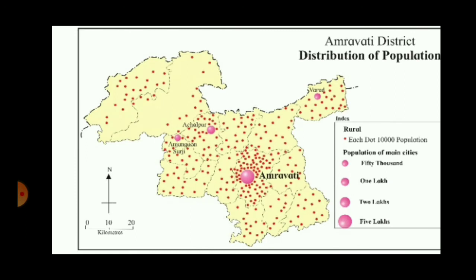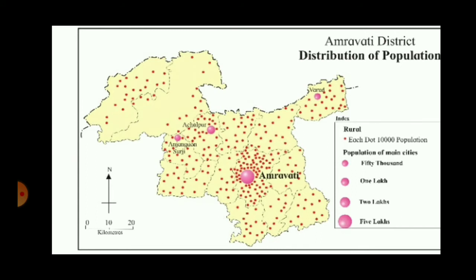Now, this is the textbook map, page number 2, figure 1.1. This is the dot method map. Okay, see the components of the map first. The title of the map is given: Amravati district. The subtitle here is distribution of population. You are shown the direction with the arrow pointing towards the north. N is written above the arrowhead, so that is indicating the direction. Below the direction you are shown the scale, and then you have the index. So these are some of the components of the map. So this is the map of Amravati district showing the distribution of population.